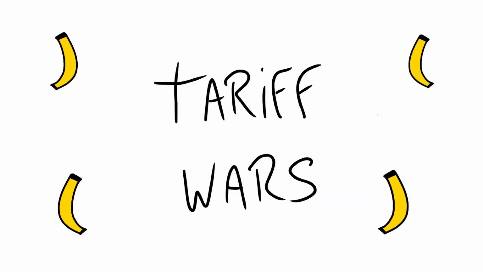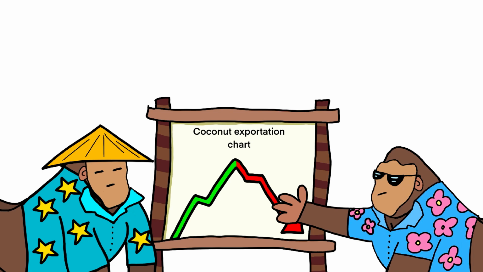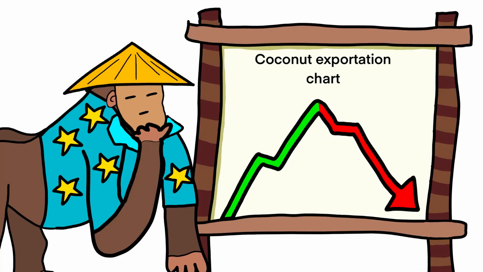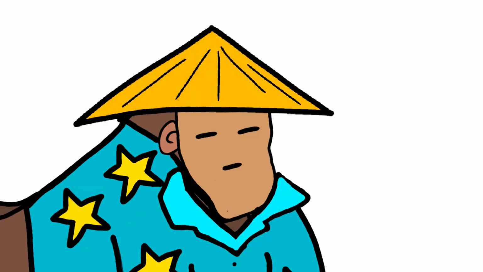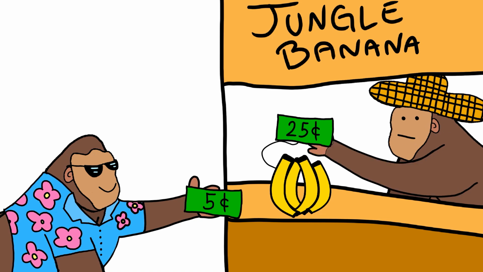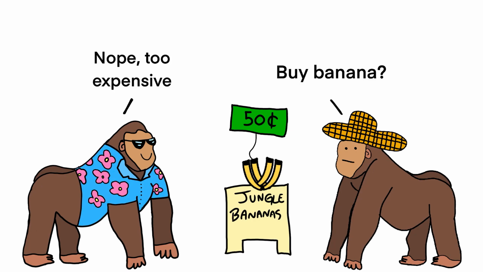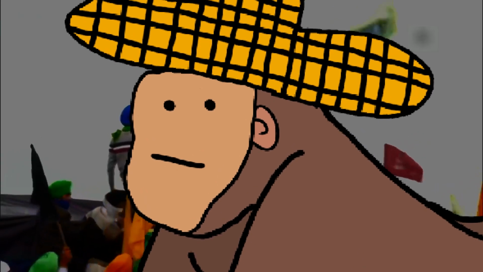Tariff wars. Beach Monkey President discovers that Jungle President imposes tariffs on beach coconut. This makes monkeys from the jungle buy less beach coconut. So Beach President creates tariff to all bananas that grow on jungle. This makes jungle banana more expensive on Beach Kingdom. Jungle farmers were happy with increase in coconut sales, but now are sad because banana exports went down.